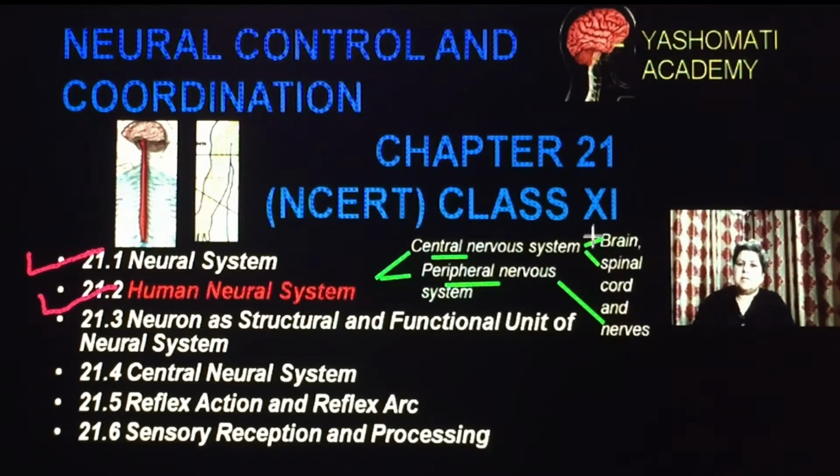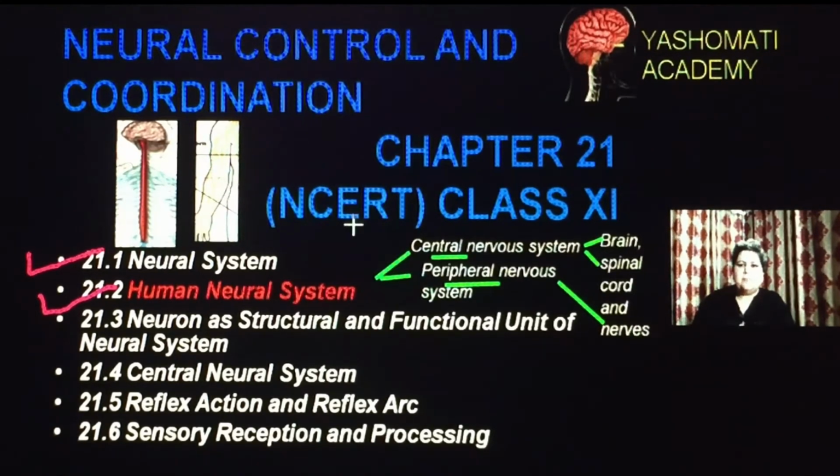So we will be studying about different organs. These are different organs which are present in the neural system, and the brain and spinal cord are studied under the central nervous system, and nerves are studied under the peripheral nervous system.